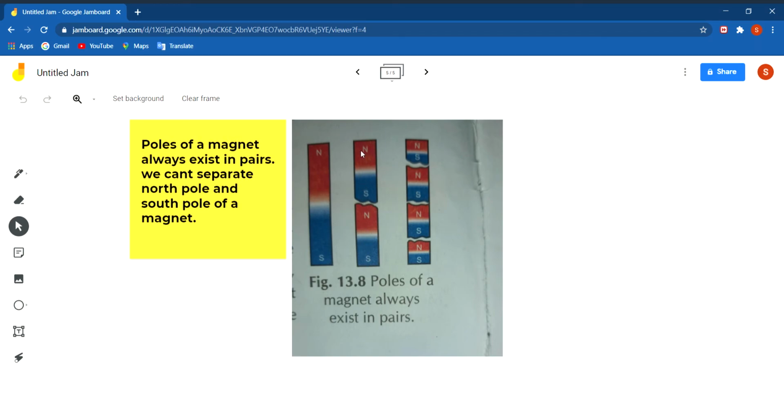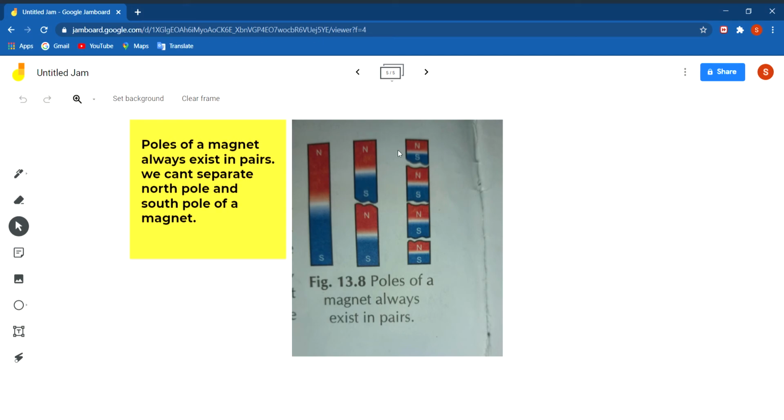You can see N written here and S written here. Then if you break it into two parts, the broken end near the south pole will behave like north pole, and the broken end near the north pole will behave like south pole.